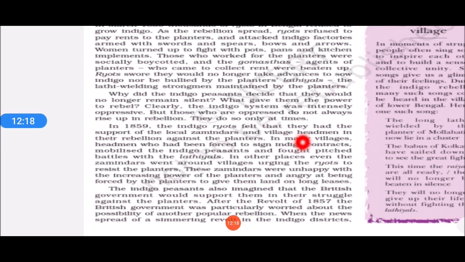But slowly and gradually, zamindars and the village headmen also turned against the European planters. They told the farmers not to cooperate and not to grow any more indigo in their land areas. Second, they also told them not to sign indigo contracts. And this way, the Indian farmers got the strength to fight the lathials.